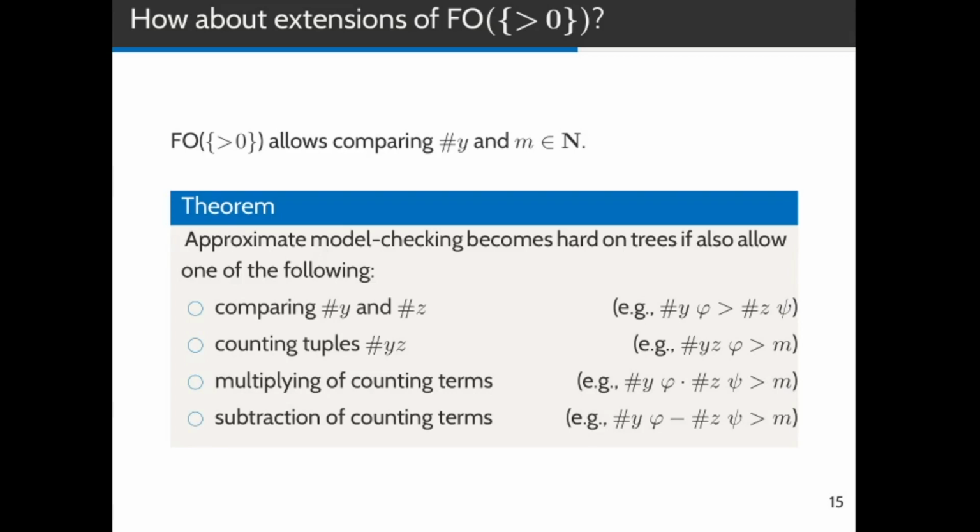This hardness of approximation even holds for very large approximation ratios. Note that we see a very sharp drop in hardness from an approximation scheme on bounded expansion to hardness of approximation even on trees.